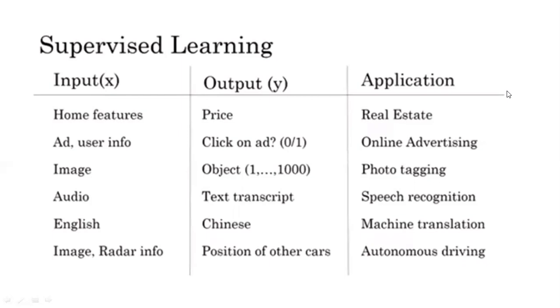We have already seen this example in the first video lecture of this series, where we are predicting the price of houses based on input features such as the number of bedrooms, the size of the house, the postal code or pin code, and various other features. So basically X are the input features and we need to predict the price of the house. So this is a regression problem.